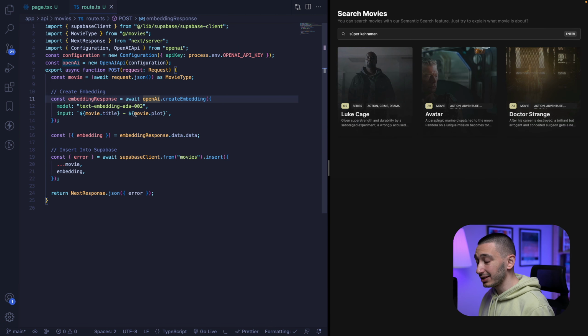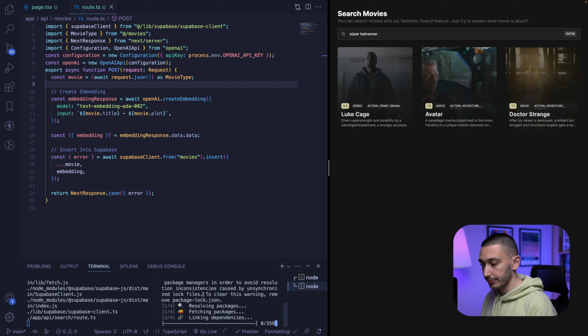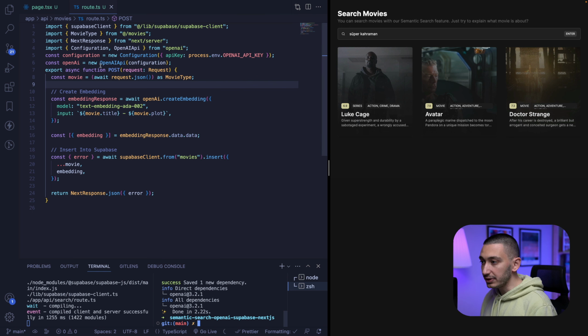Since our application is a Next.js 13 application, I will build this logic in a route handler. In this route handler, first we need to create our OpenAI client, but for this we first install the package with yarn add openai. With this package we can access the OpenAI client, and to configure our client we need to get our OpenAI API key.